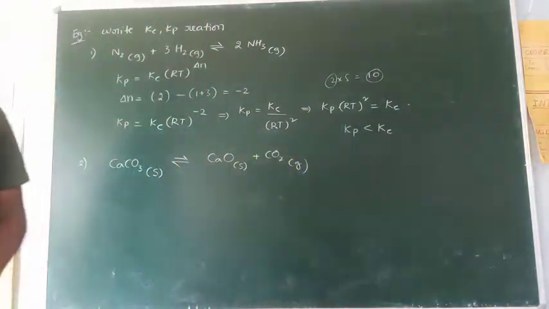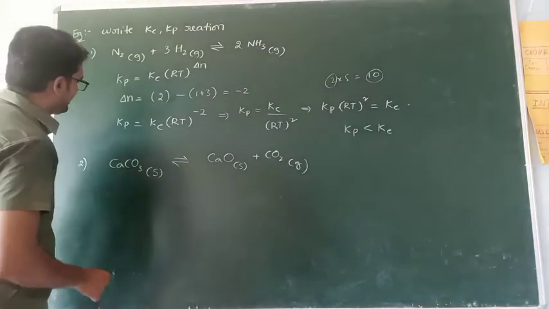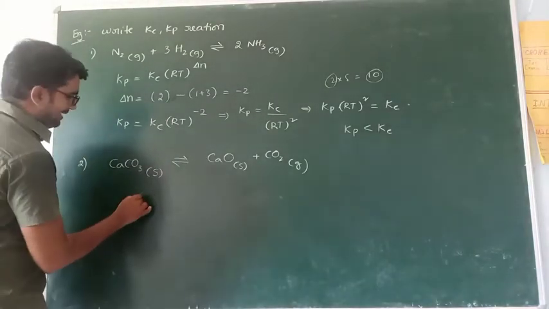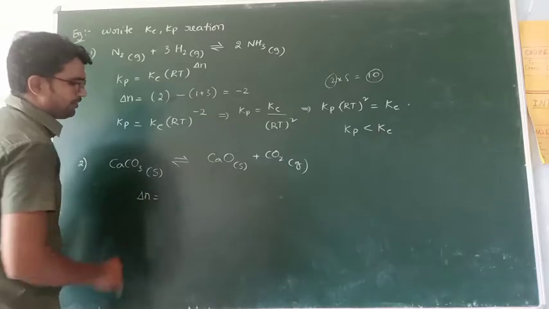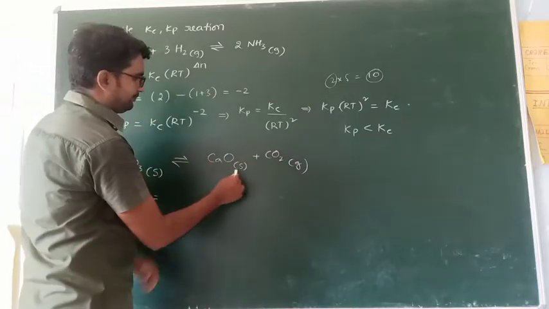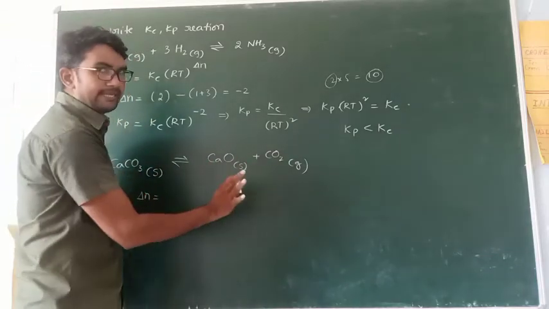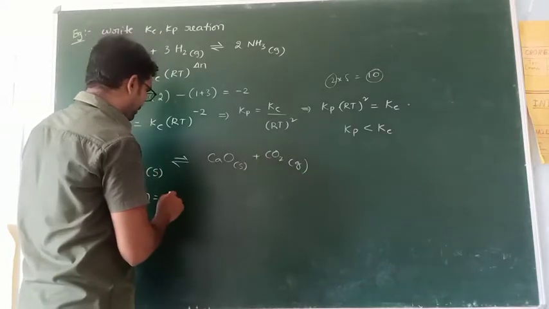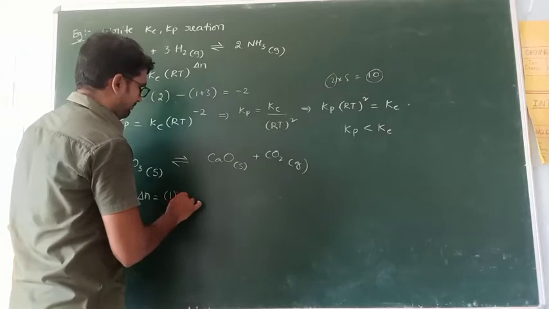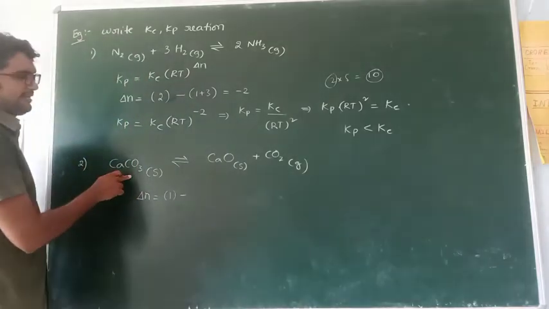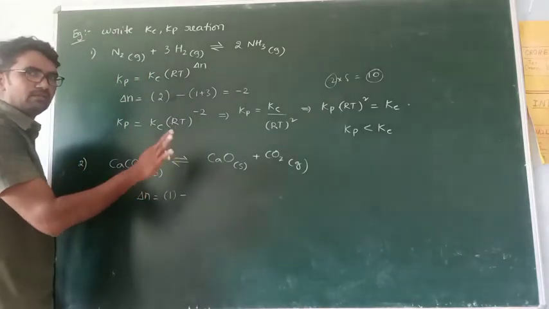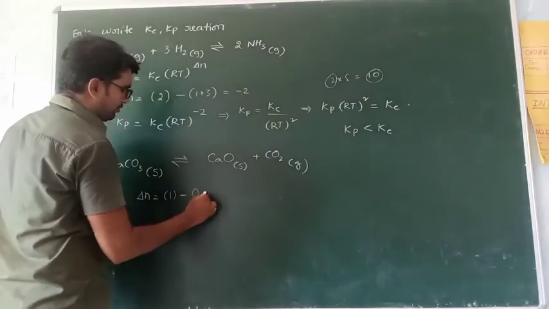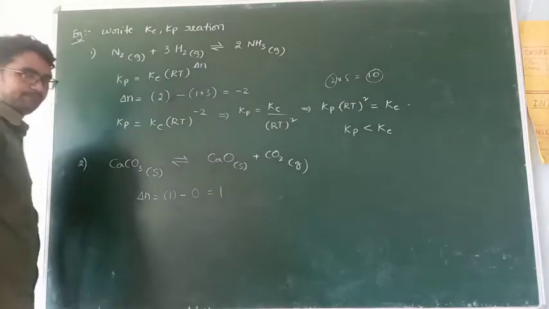Do you understand? Right. Now apply for this example. First calculate delta N. Delta N is equal to, first the product side. This is solid, don't take. This is gaseous. How many moles? Only 1 mole. So 1 minus. Come to the reactant side. This is also solid, no need to take. So 0. So 1 minus 0, 1.